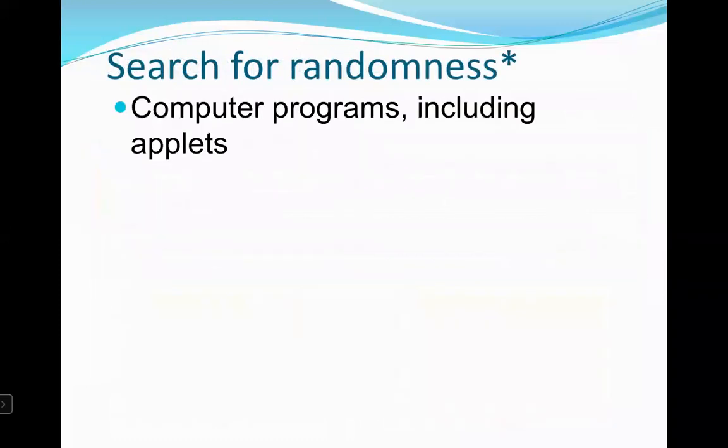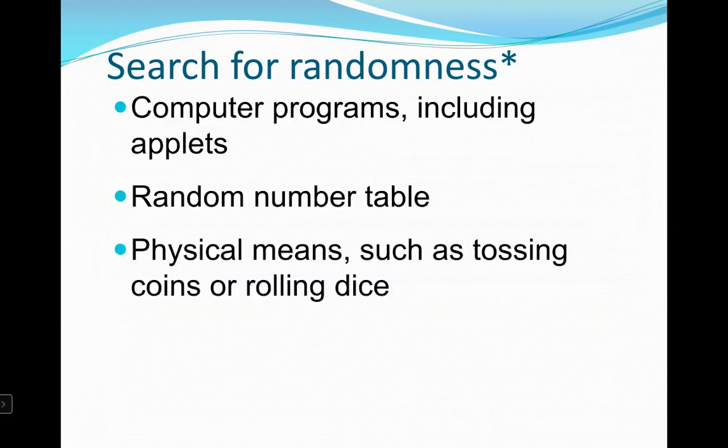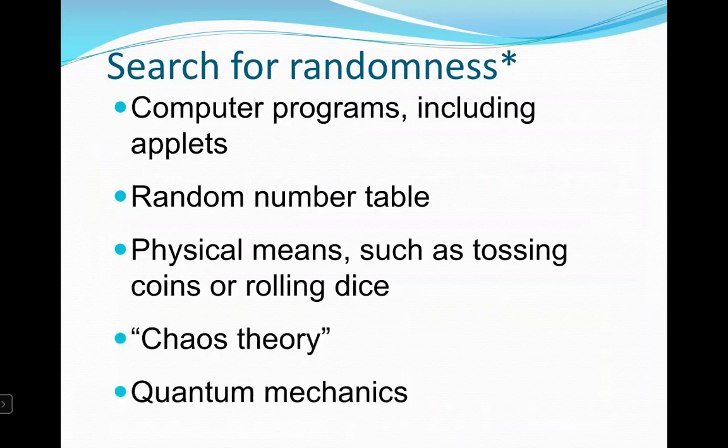Search for randomness. Computer programs including applets, random number tables, physical means such as tossing coins or rolling dice, and the chaos theory and quantum mechanics. So we find random numbers by looking in the random number table, right? But you could also toss coins or roll a dice. So who's going to start the game? Let's flip a coin and decide. So we consider that a random way of choosing. And then you also see the idea of randomness in chaos theory and in quantum mechanics.